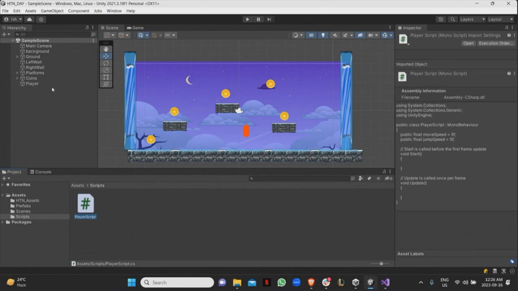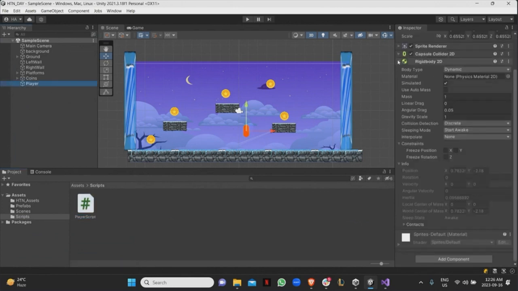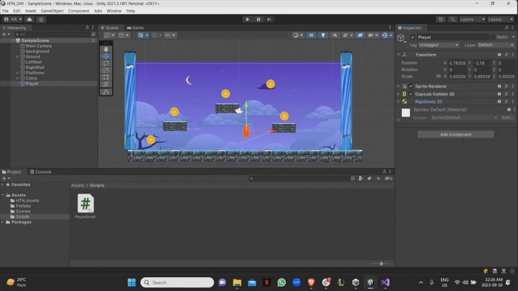But yeah, once the player script is done, or once Unity is done compiling, to add it, I'll just click and drag it over here, and it's added. So now you can see that the movement speed and the jump speed are over here in the inspector, and I can modify them however I want.